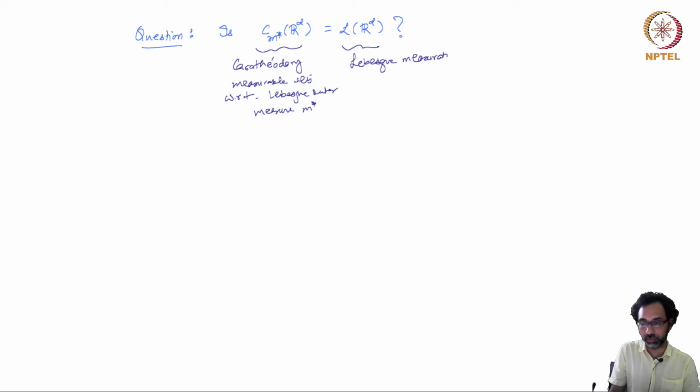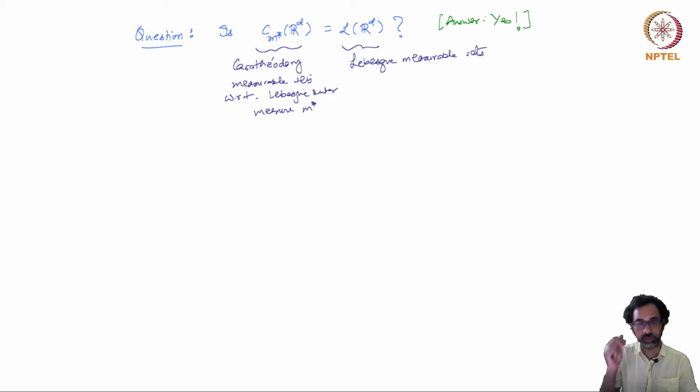them before. So the question arises whether if you use the Lebesgue outer measure m star and define the Caratheodory measurability condition and get a sigma algebra, this sigma algebra is the same as the Lebesgue sigma algebra or not. And the answer to this question is yes. Answer is yes, and we will prove it shortly using some abstract nonsense if you want.